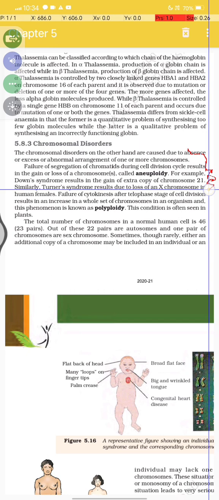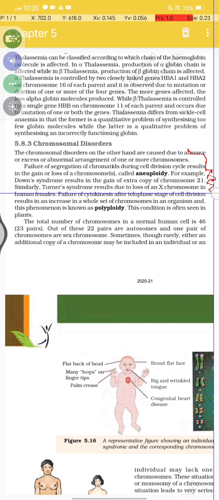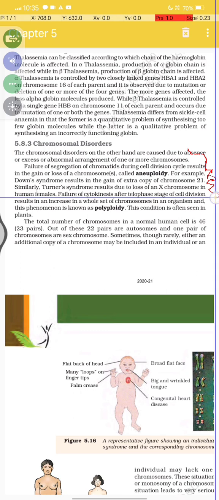For example, Down syndrome results from an extra copy of chromosome 21. Similarly, Turner syndrome is due to the loss of an X chromosome in the human female, and failure of cytokinesis after telophase of cell division.